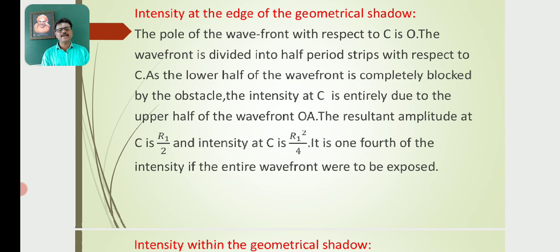So the intensity at point C is R1 square by 4, because the amplitude at C is R1 by 2, due to only half of the wavefront, OA, as the other half, OB, is blocked. This is 1/4 of the intensity if the entire wavefront were exposed.